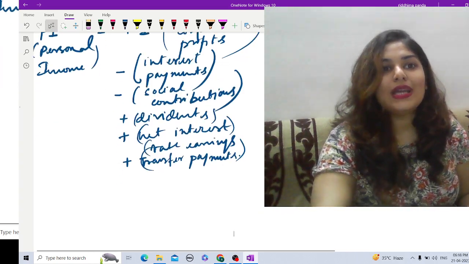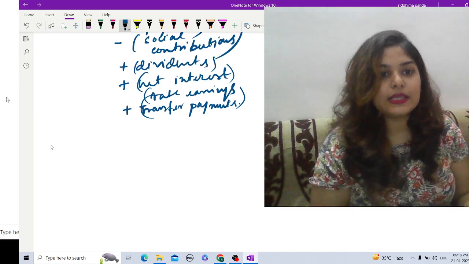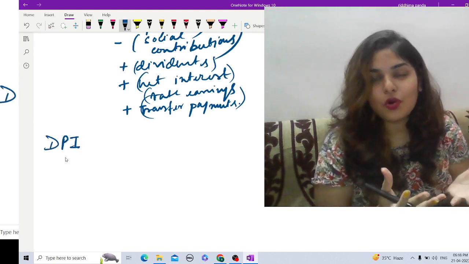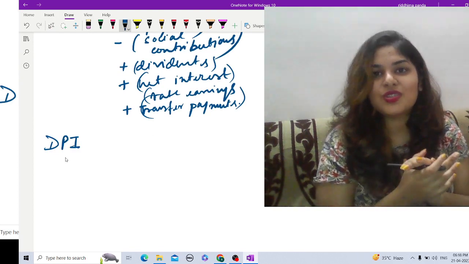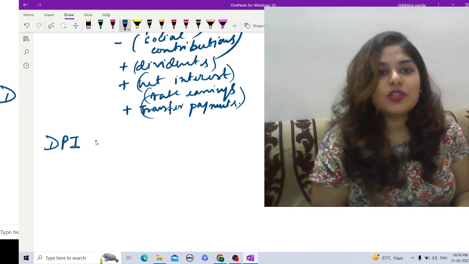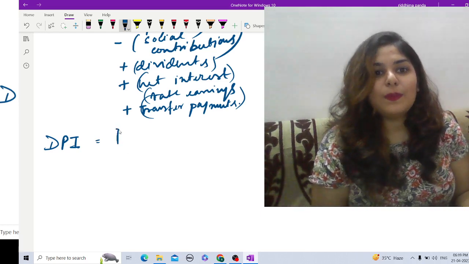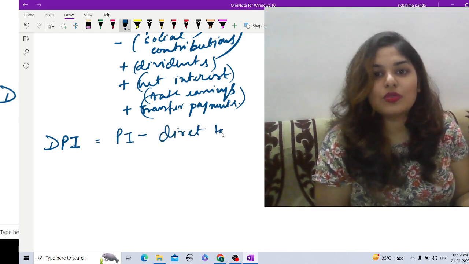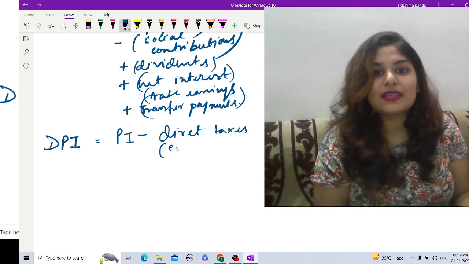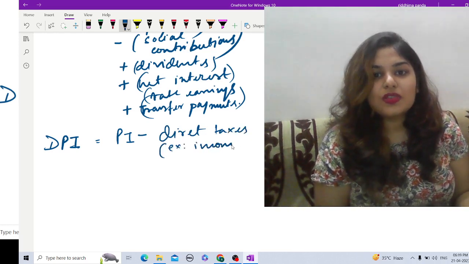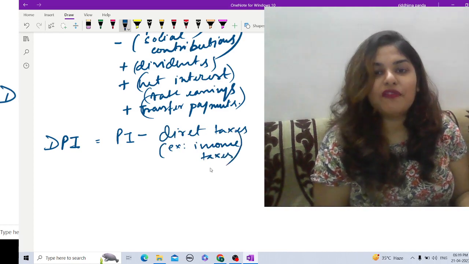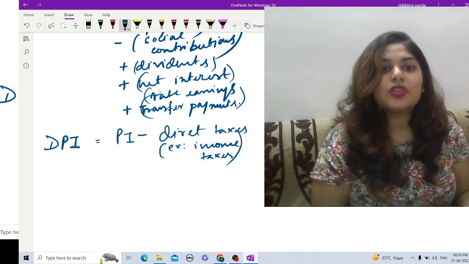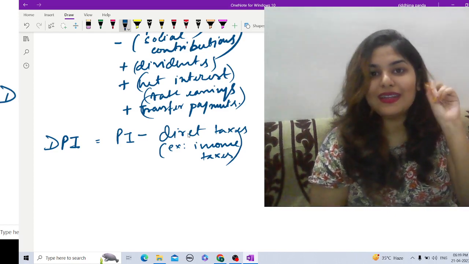Now the last one is our disposable personal income, that is DPI. Disposable means that is the leftover after what? After paying the taxes to the government. So disposable income is equal to the personal income that is left after paying direct taxes to the government. So what are direct taxes? Example, income tax. So after you have paid these taxes to the government, whatever remaining you have, that is your disposable income. So disposable income is personal income minus direct taxes.